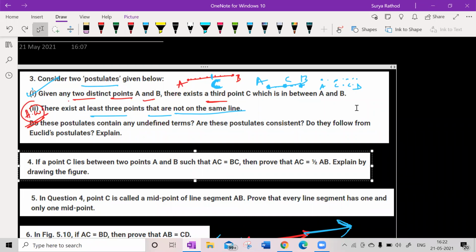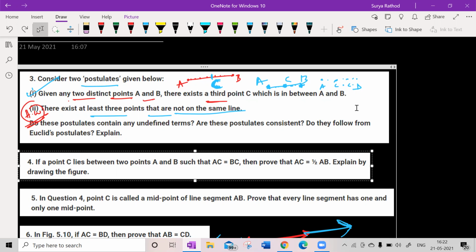Do we have any undefined terms over there? Yes, we have. So he's saying that there exist at least 3 points that are not on the same line. What is the meaning of that? It means there are at least 3 points that do not lie on the same line.